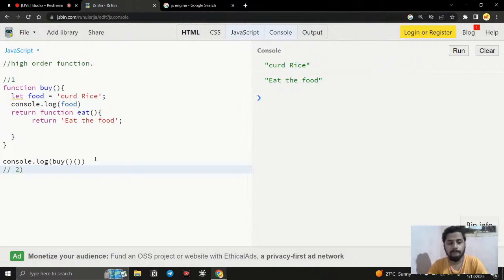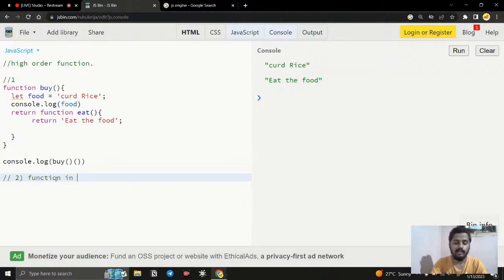The second condition we need to focus on is that a function can be stored inside a variable. That is called a function expression. So we can store a function inside a variable.